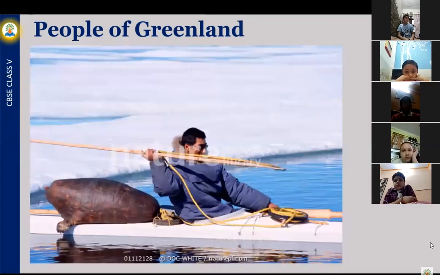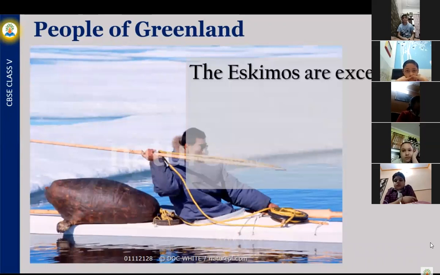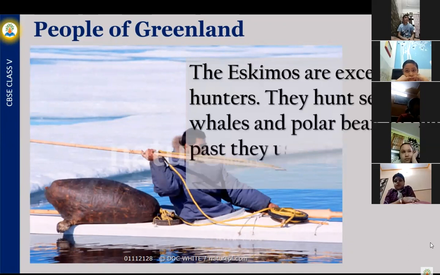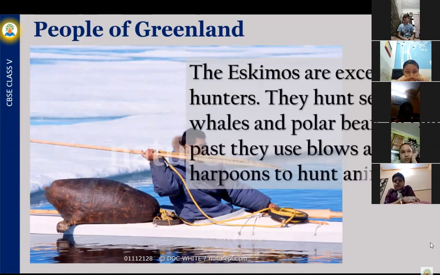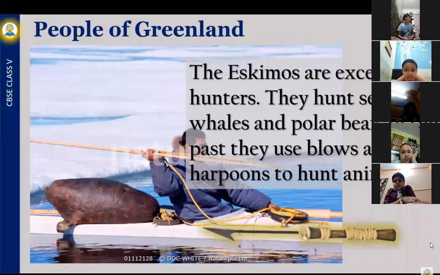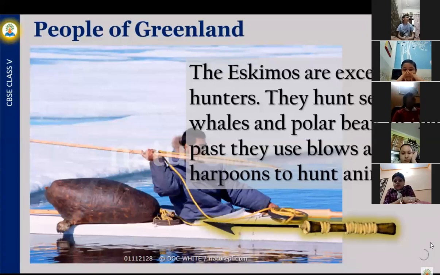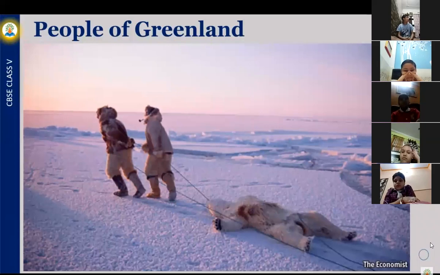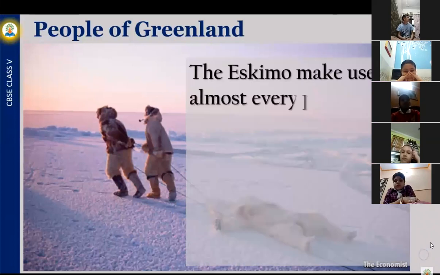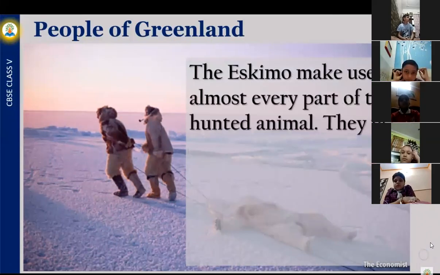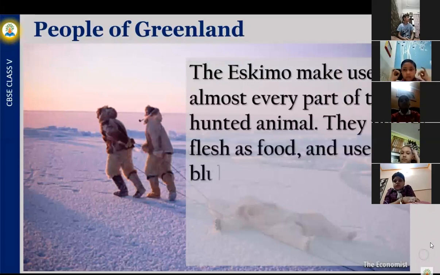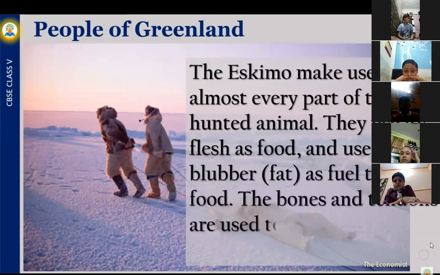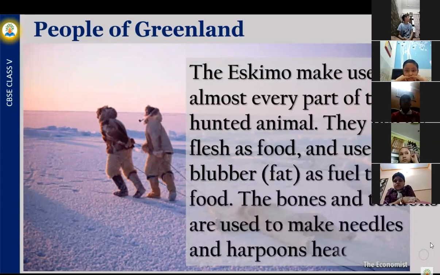The Eskimos are excellent hunters. They hunt seals, whales and polar bears. In the past they used bows and harpoons to hunt animals. The Eskimo make use of almost every part of the hunted animal. They use its flesh as food, and use its blubber, fat, as fuel to cook food. The bones and tendons are used to make needles and harpoon heads.